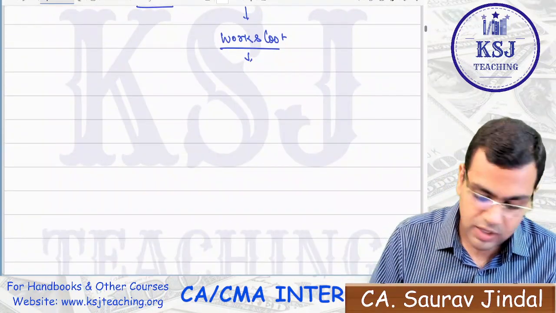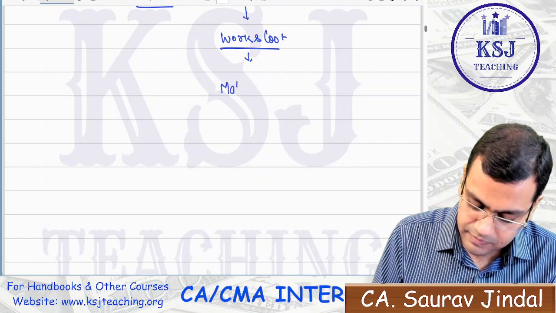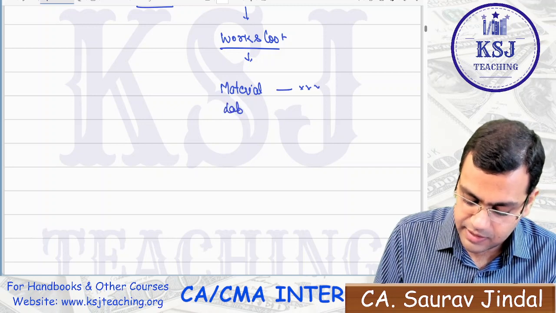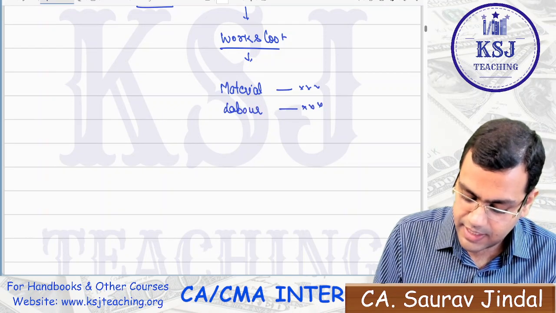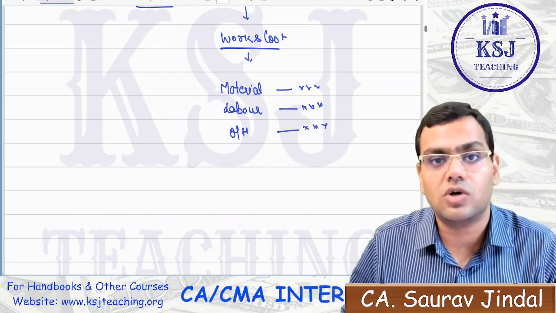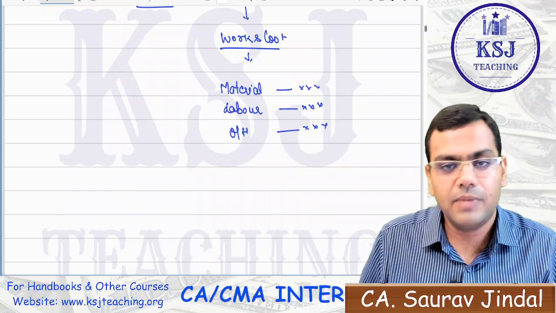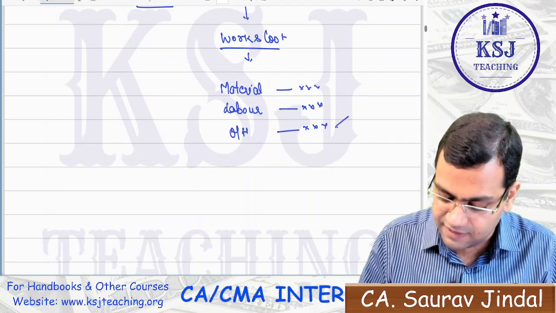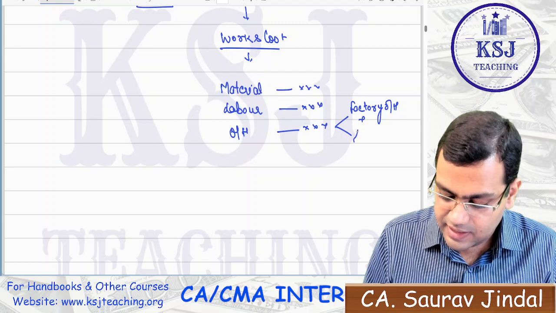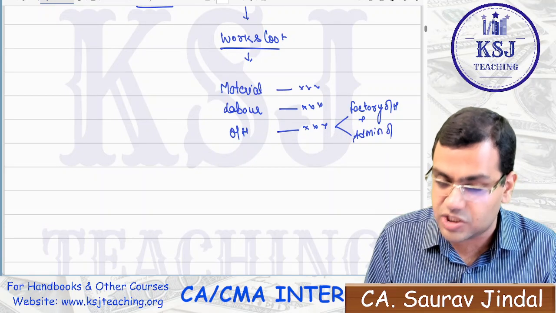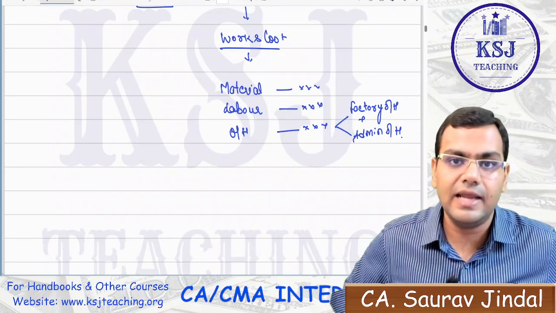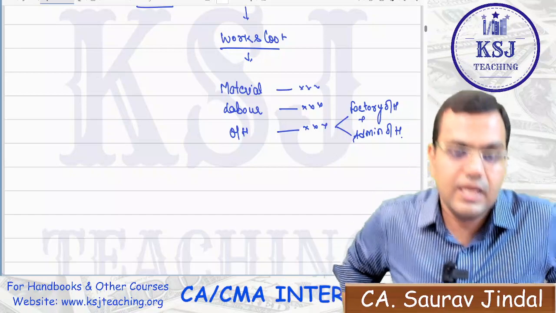What is works cost now? The works cost is material, labor, and overheads. Now, regarding the overheads, otherwise in the works cost we take only the factory overheads, right? But here you might find some questions where they have taken the factory overheads plus the admin overheads which are related to production, not the general administration overheads, only the overheads which are related to the production, right? So this is broadly the works cost here.